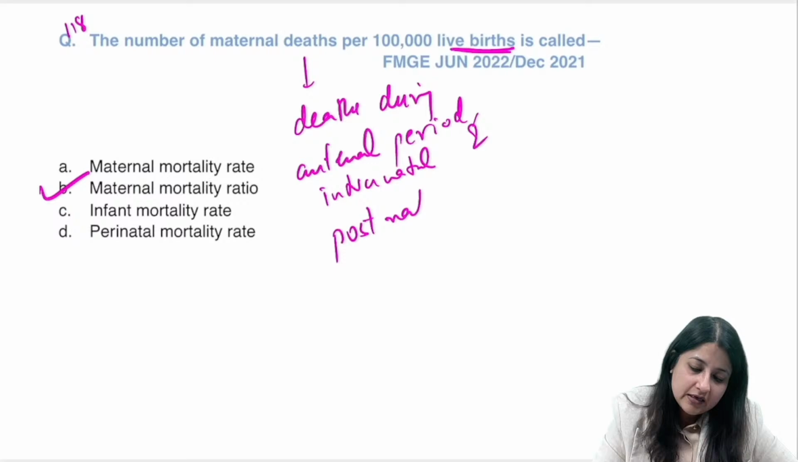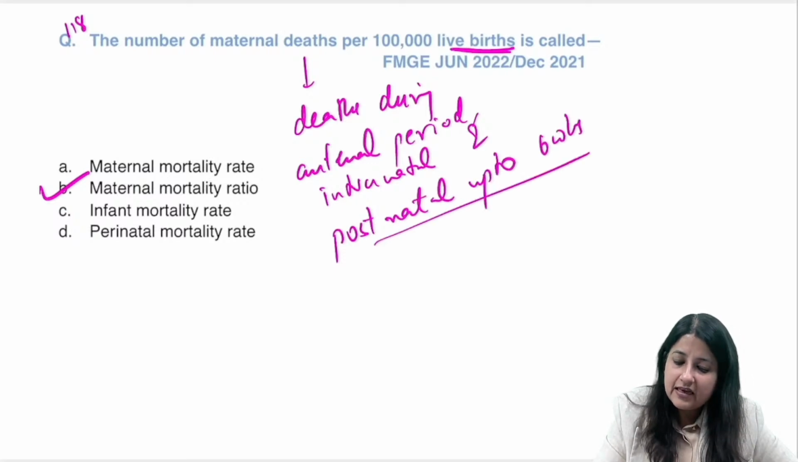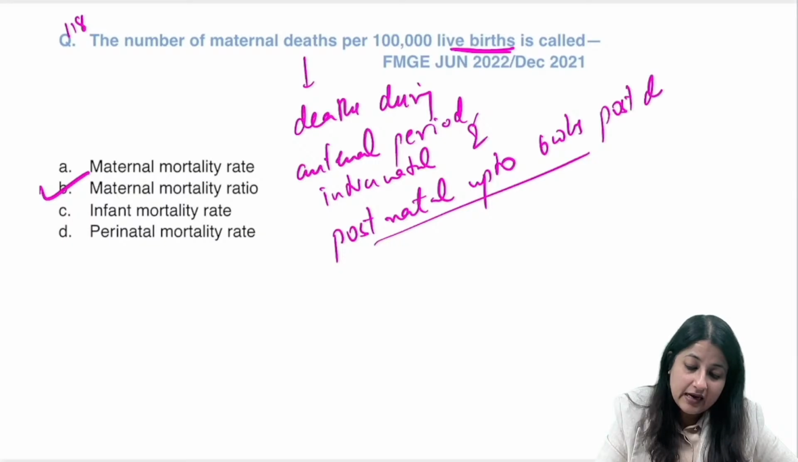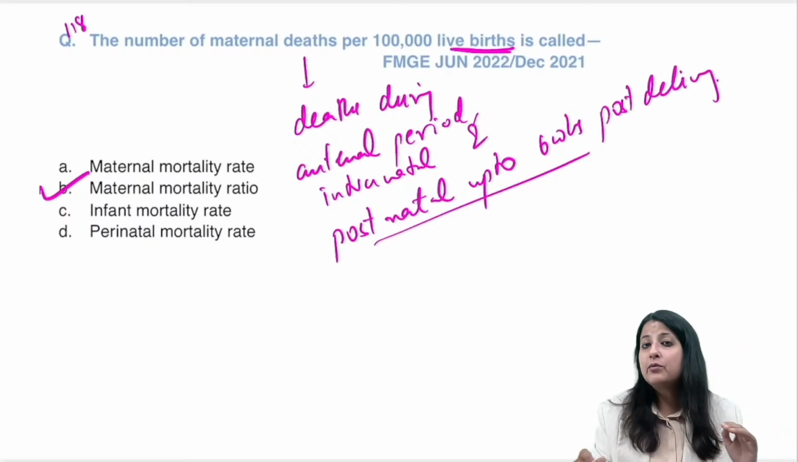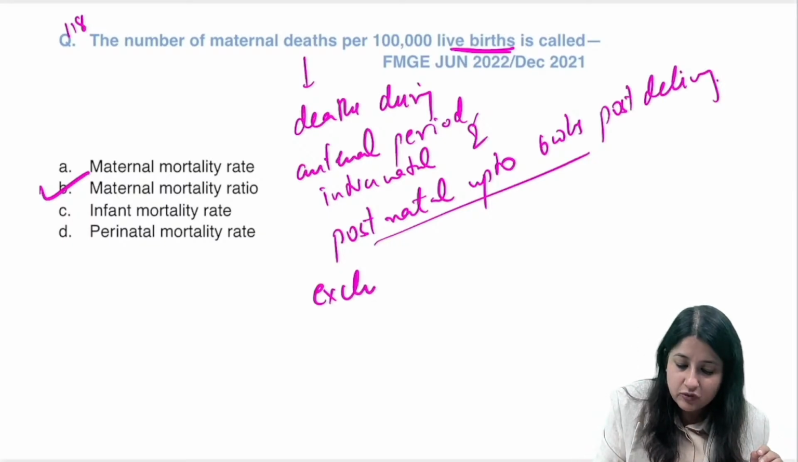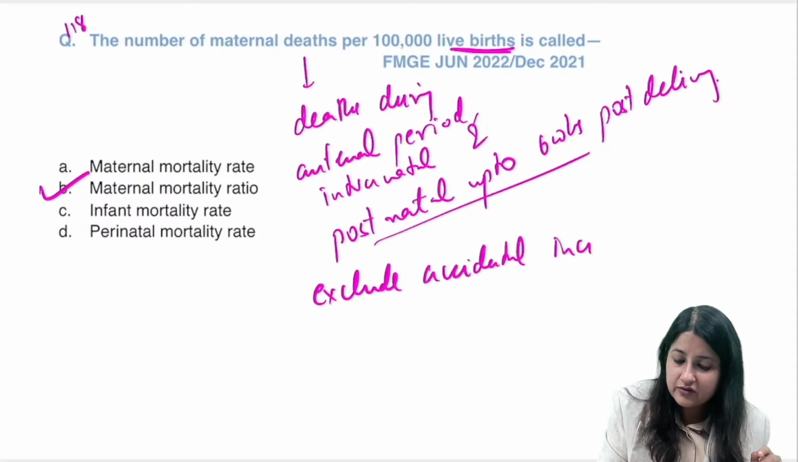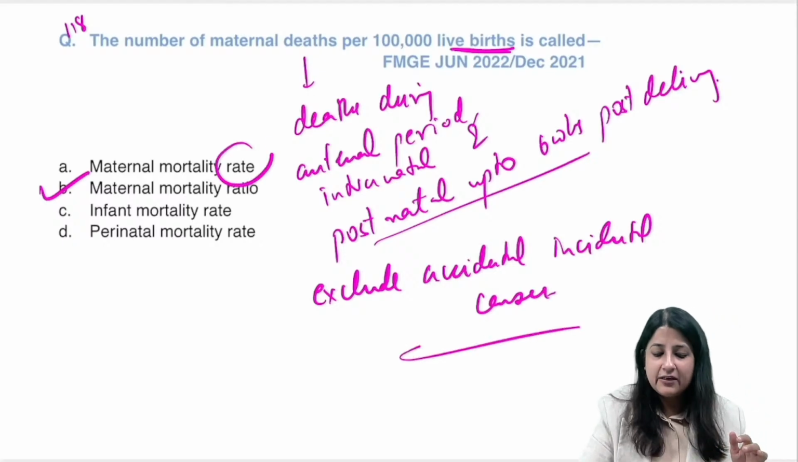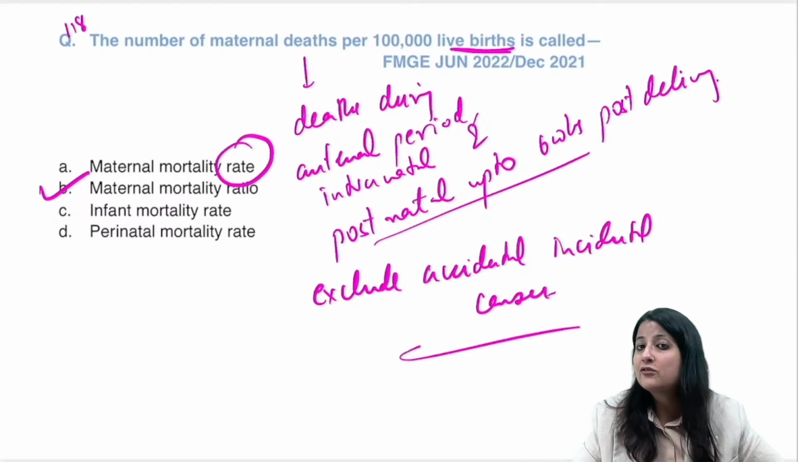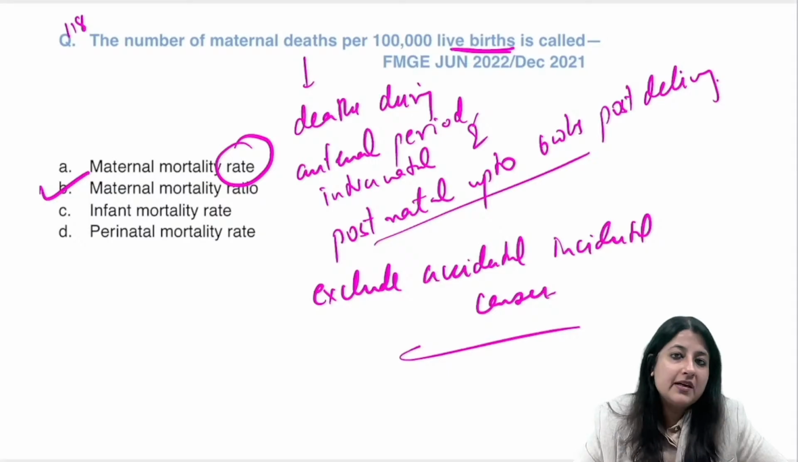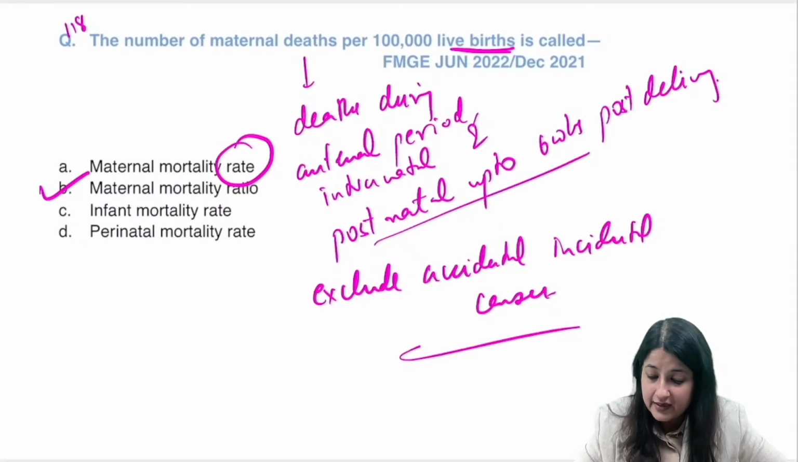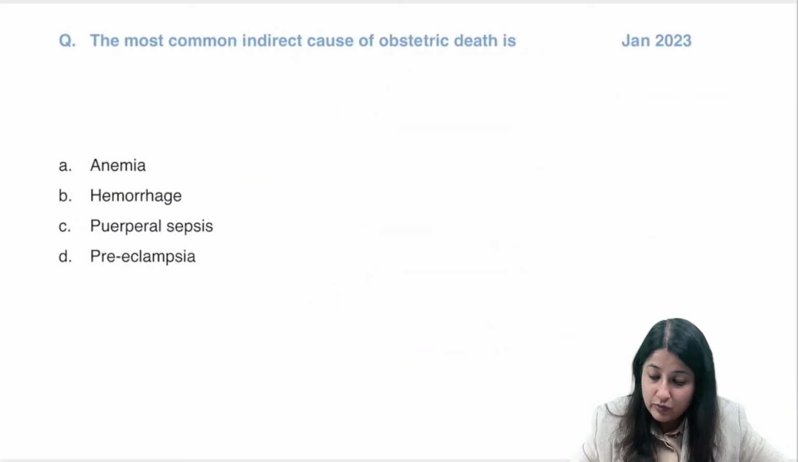Okay, postnatal. Postnatal is up to how many weeks? Up to 6 weeks. Postnatal is up to 6 weeks post delivery. Okay, up to 6 weeks post delivery. But you will never include accidental incidental causes. So exclude accidental incidental causes. Okay, exclude accidental incidental causes. Remember one thing guys, rate में denominator is numerator has to a part of denominator. तो denominator क्या हो जाएगा उसमें, women in reproductive age group. ठीक है, all right. Chalo, let's go to the next question.